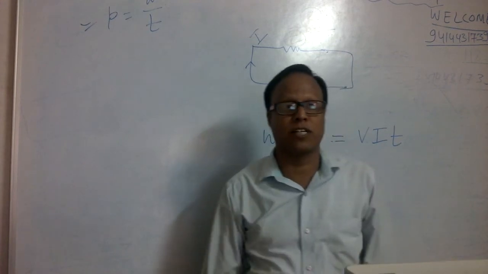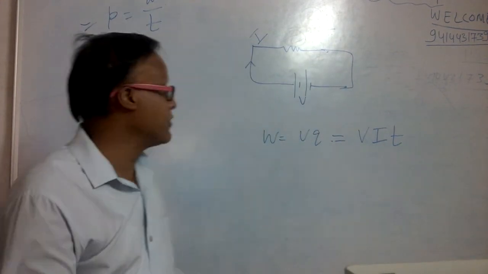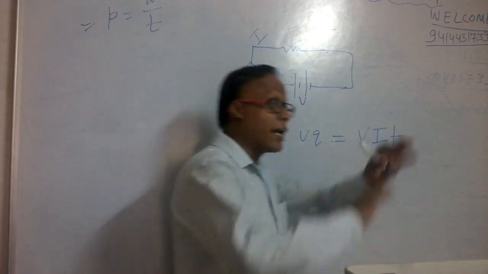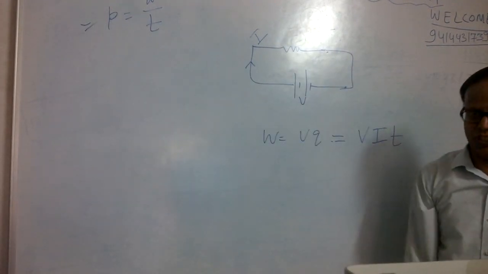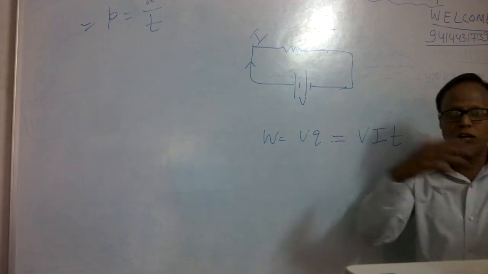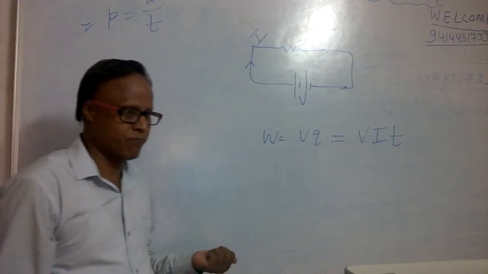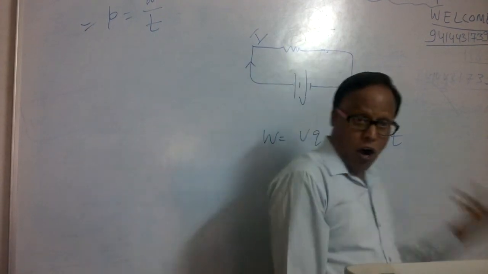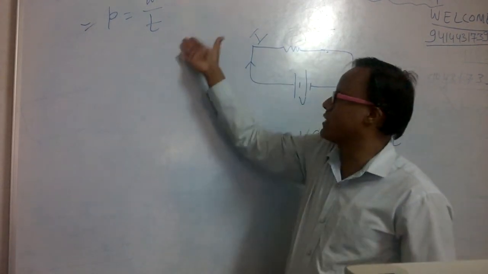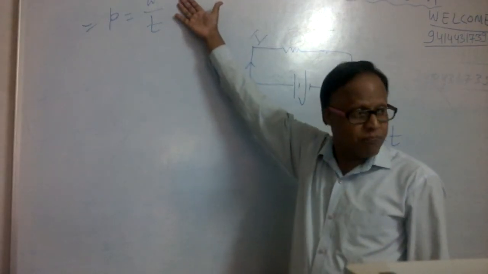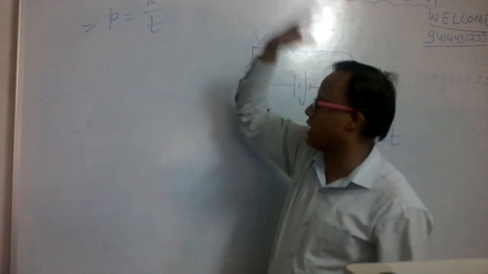In other words, we can say the rate at which electrical energy is consumed or dissipated into another form of energy is also called electric power. Or W by T. According to this, we can also define it here, W is electrical energy.